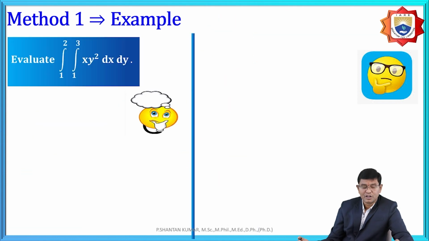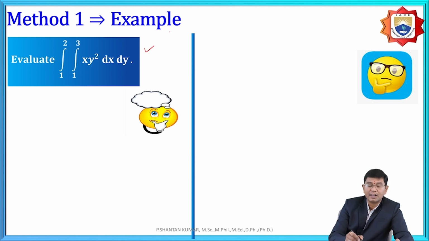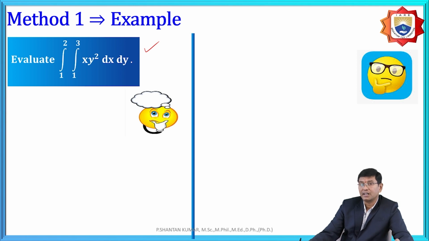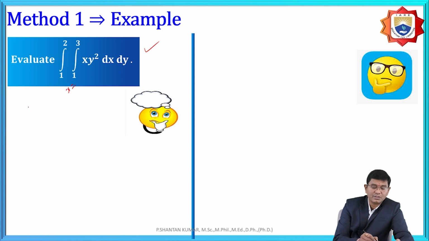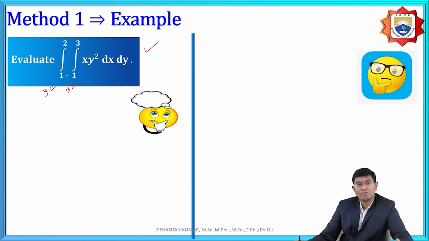And similarly, for example, evaluate the integration 1 to 2 and 1 to 3 of x y square dx dy. And here also the function is under the double integration, the variables are x comma y. Here the limits are constants, from inner to outer. It is not given which are the limits, not any mention. Therefore x is equal to 1 to 3 and y is equal to 1 to 2.